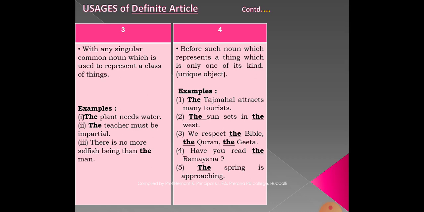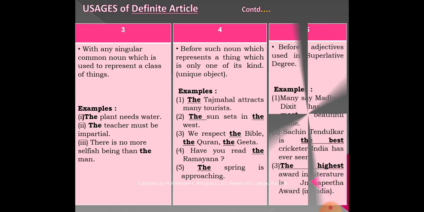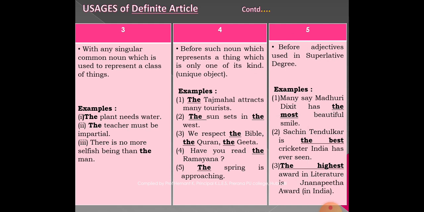Let us move on to the next usage, that is before adjectives used in the superlative degree, right? You may know about degrees also: positive degree, comparative degree and superlative degree. Only before the superlative degree we must use the definite article. First example, many say Madhuri Dixit has the most beautiful smile.